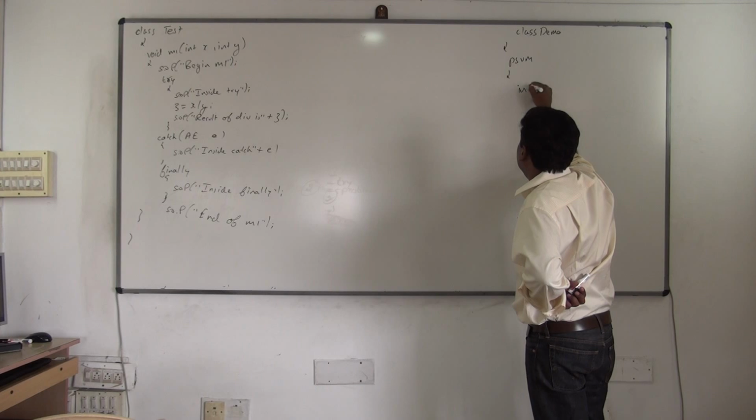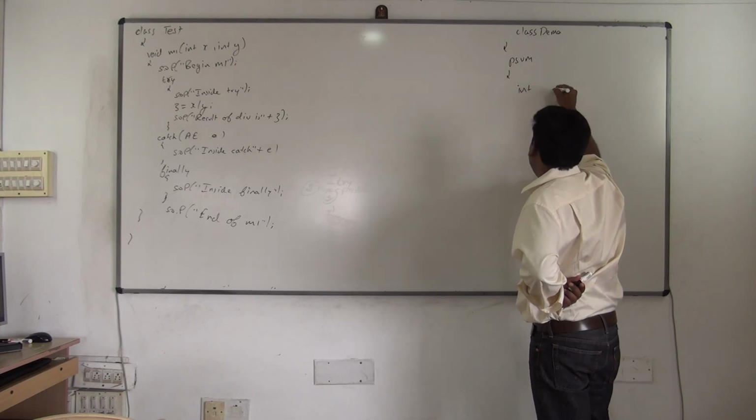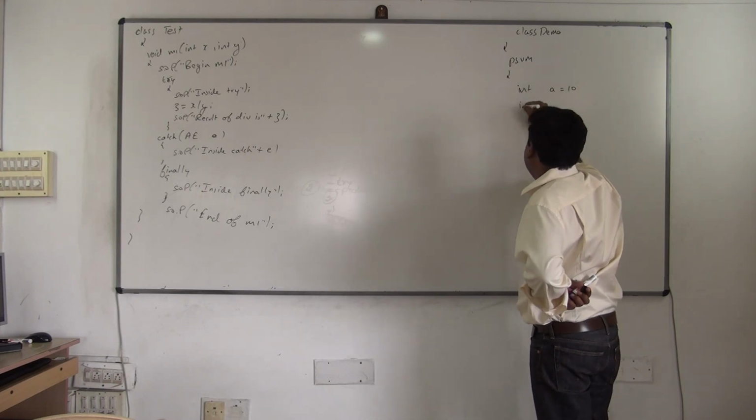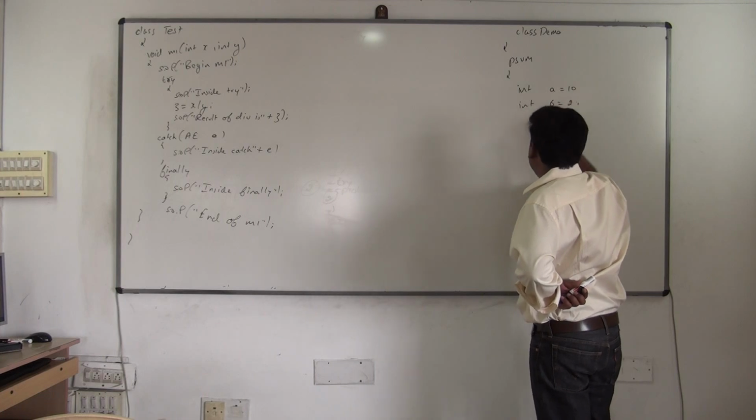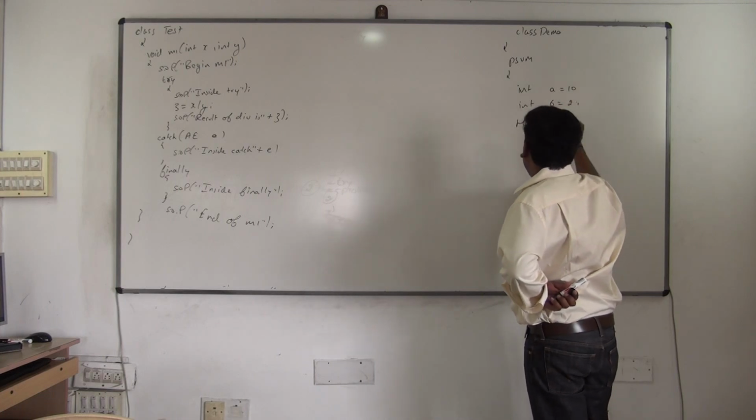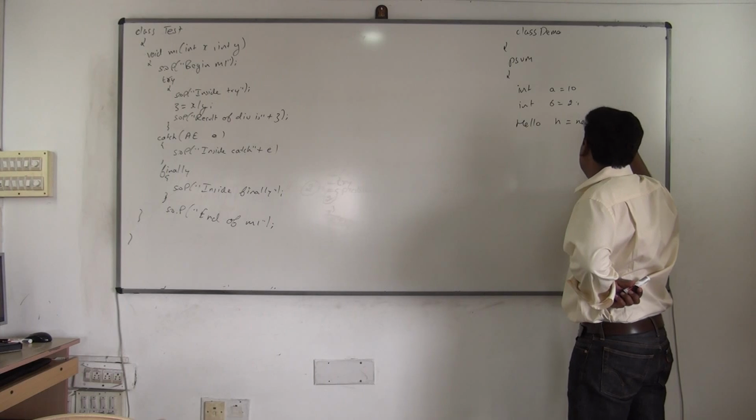Say I want to divide two numbers now. For example, I'll take two values: int a is equal to 10, int b is equal to 2. To divide, what will I do? Hello h is equal to new Hello.